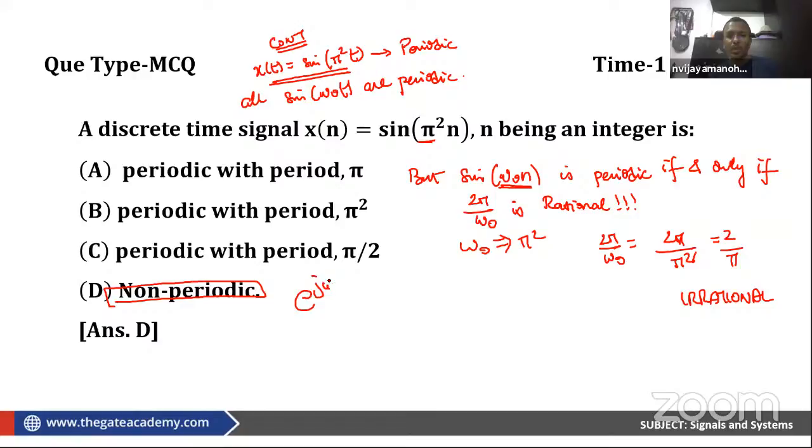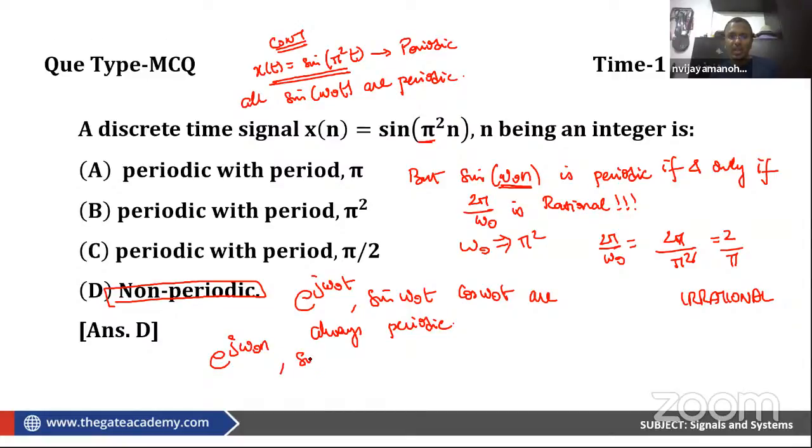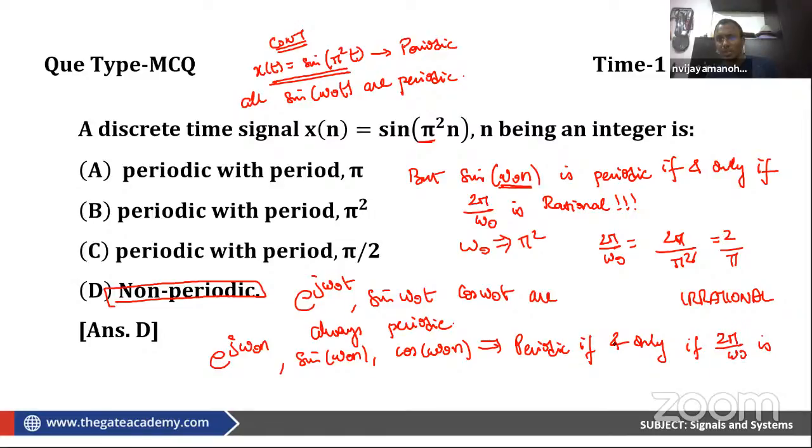e power j omega naught t, sin(omega naught t), cos(omega naught t) are always periodic. Whereas their counterparts in the discrete domain, e power j omega naught n, sin(omega naught n), cos(omega naught n), are periodic if and only if 2 pi by omega naught is rational.